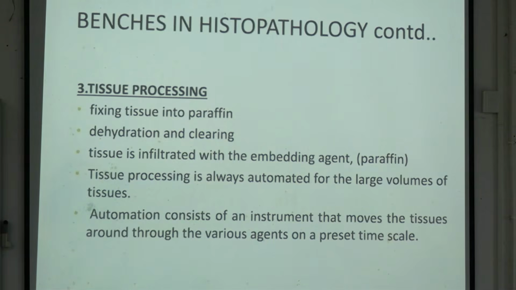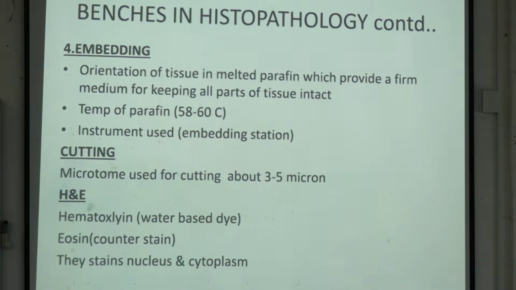So next we go to step number 4, that is embedding. You need to know the definition of embedding. Orientation of tissue. I have simplified the definition so that you can remember easily. Orientation of tissue in melted paraffin, which provides a firm medium for keeping all parts of tissue intact.